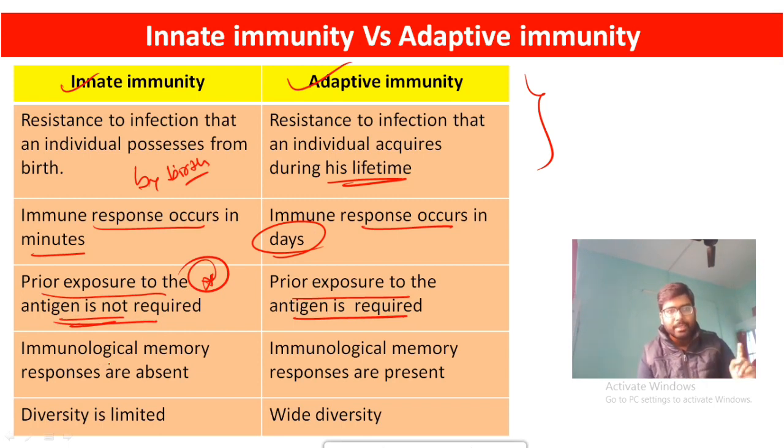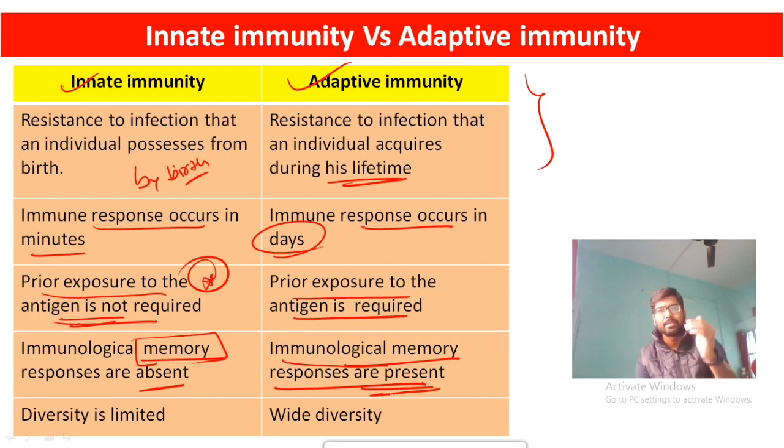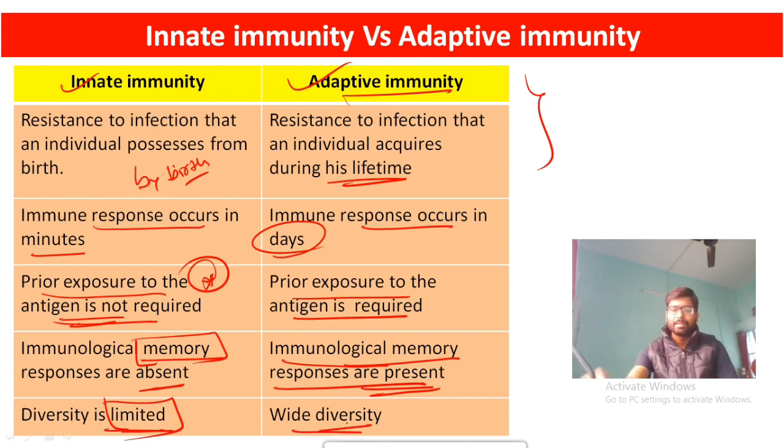In case of innate immunity, memory response is absent. That is very very important. And in case of adaptive immunity, your immune system will store a memory, a replica of the invading antigen, so that any further attack later will be stopped. That's why the immunological memory responses are present in case of adaptive immunity, whereas they are absent in case of innate immunity. And the last point is diversity. Diversity in case of innate immunity is limited, whereas in case of adaptive immunity wide diversity is present.